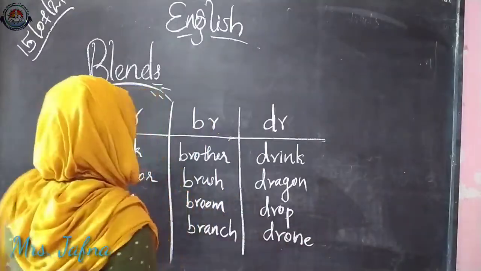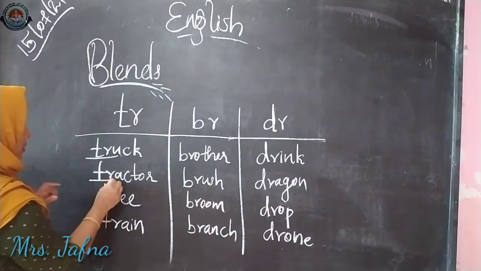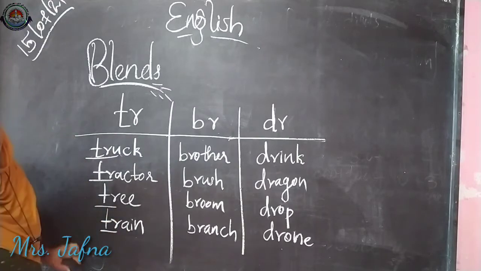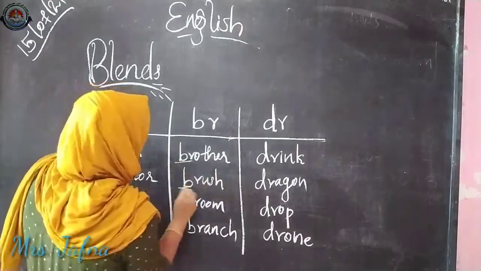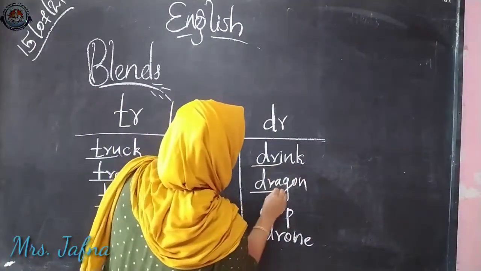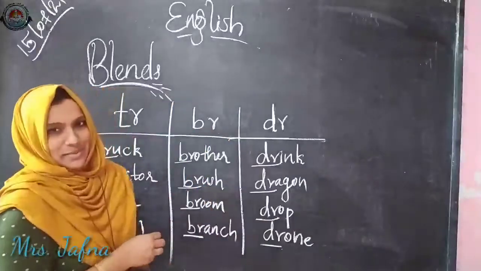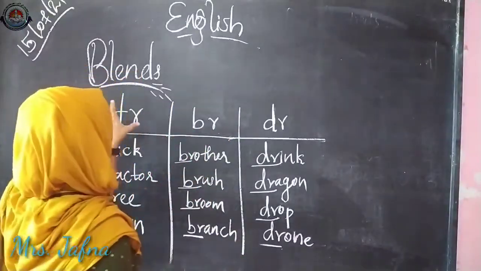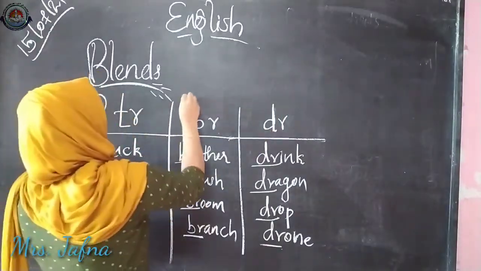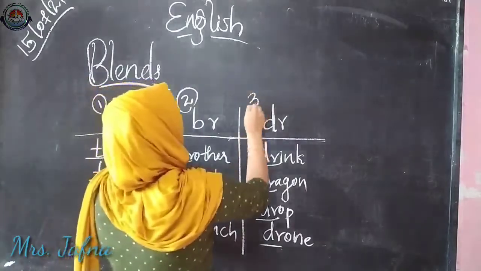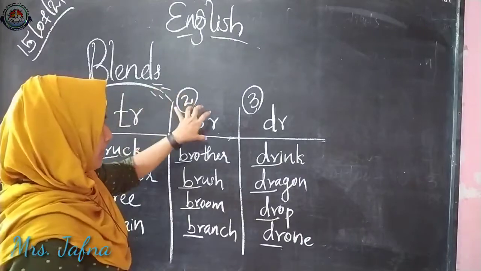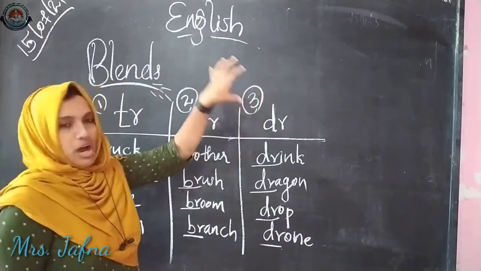D-R-O-N-E, drone. So here all these words begin with blends. In all these words you can see the tr sound here, the br sound, and here these words are beginning with the dr sound. Okay, so today you will learn mainly about these three blends: tr, br, and dr.